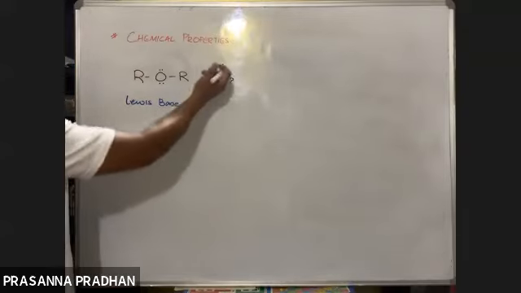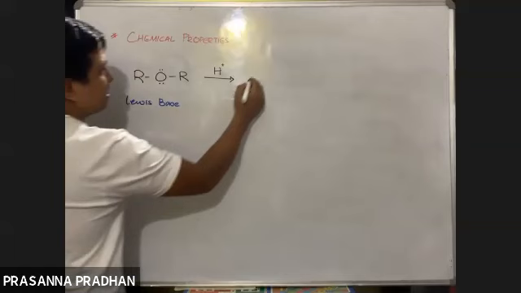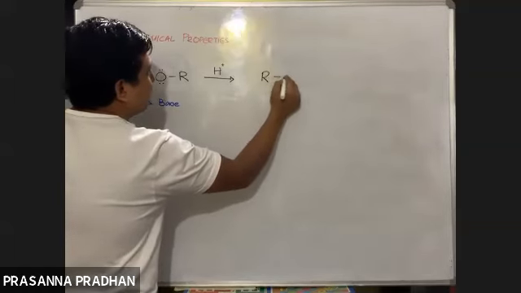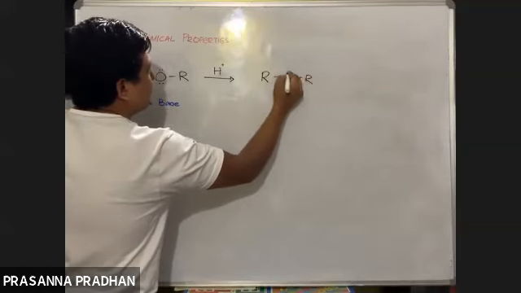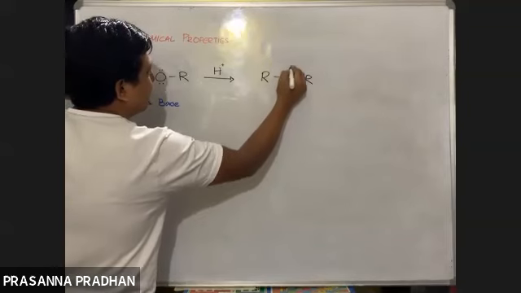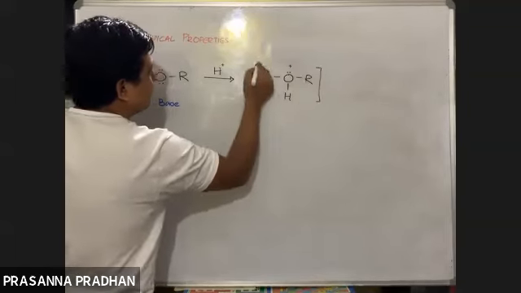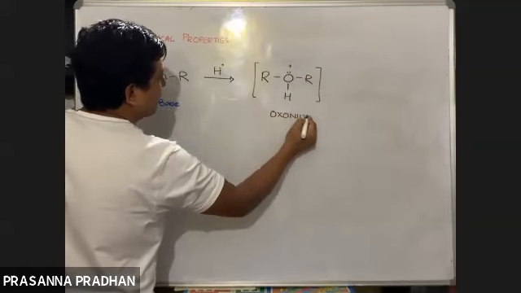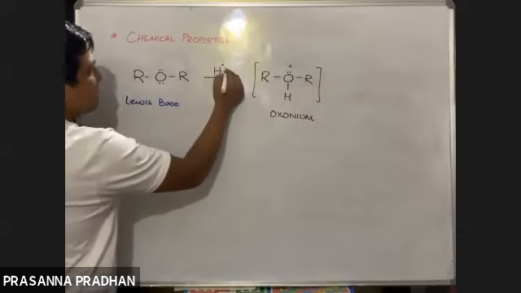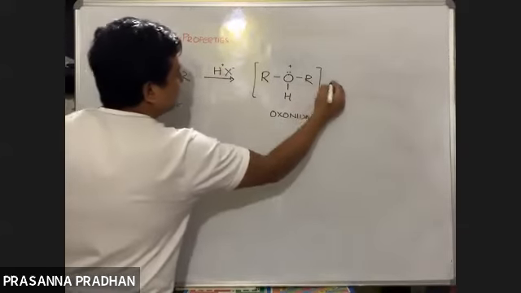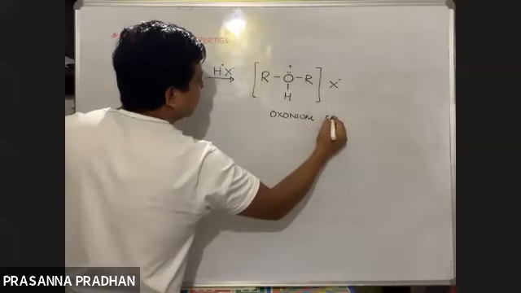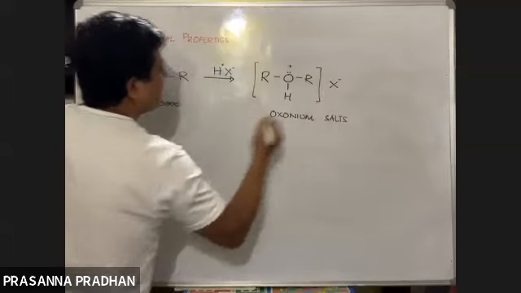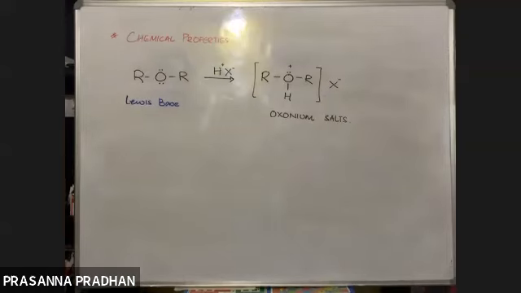Again this acid will attack this lone pair of electrons to form a class of compounds like this, and these class of compounds are known as your oxonium salts. So if I have H positive, X negative, यहाँ पर X negative होगा. So ethers, yes, they react with mineral acids like this.